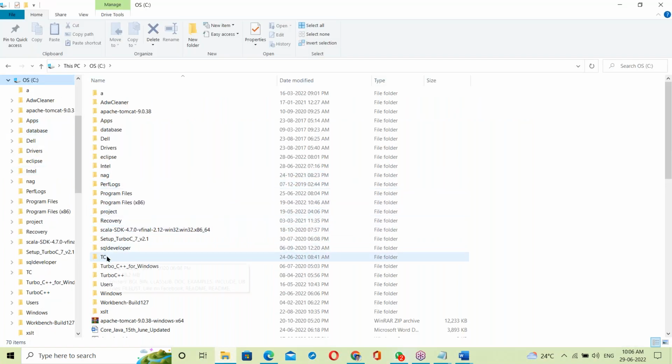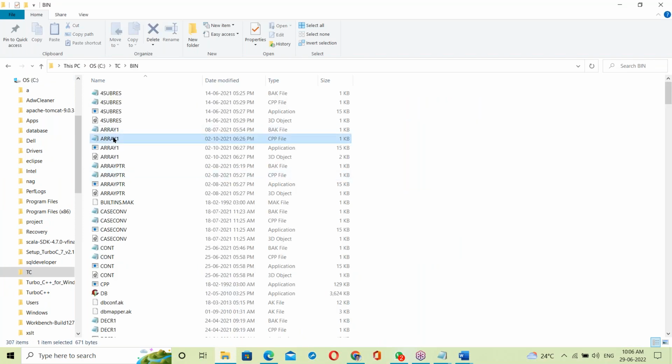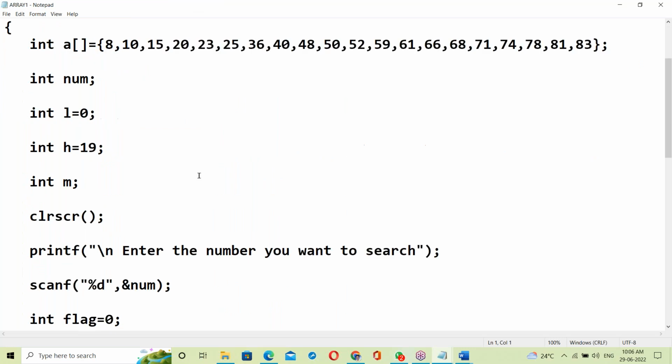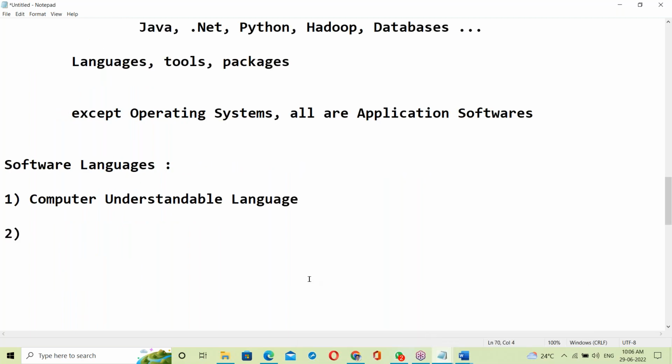This looks like English, right? C program, Java program, C++, Python, and all these look like the English language. So these are user understandable languages.